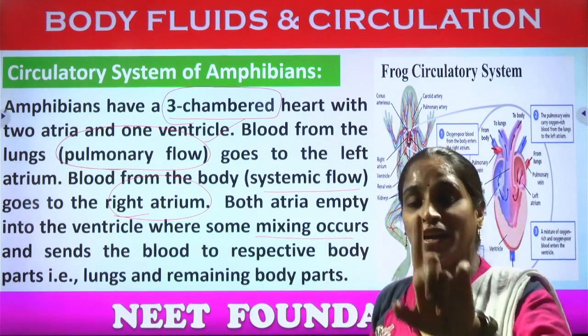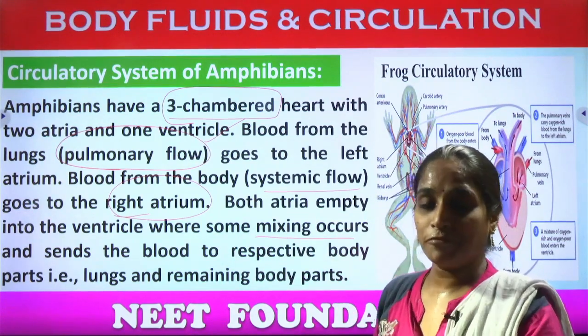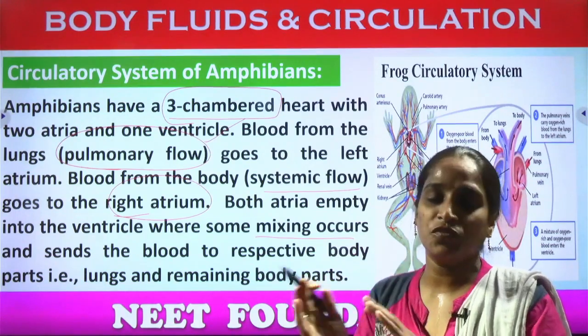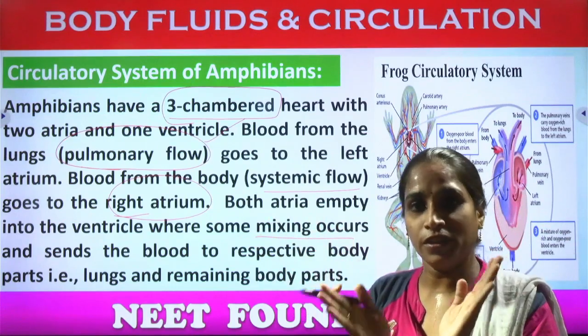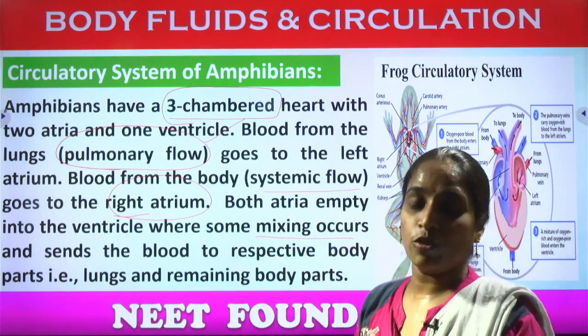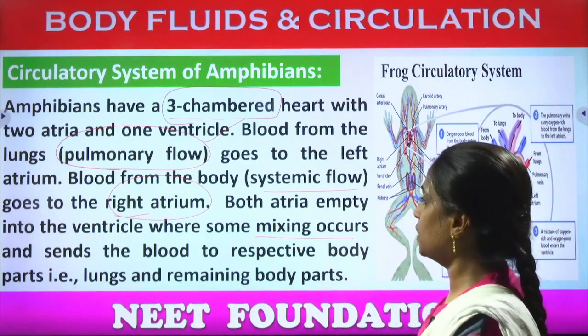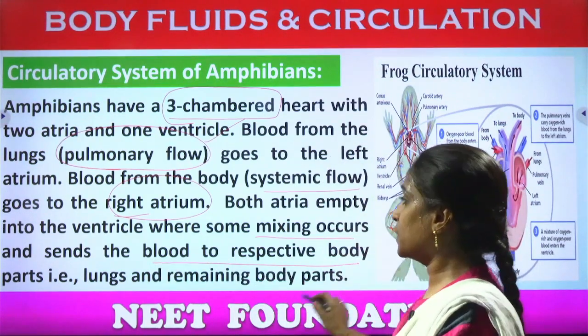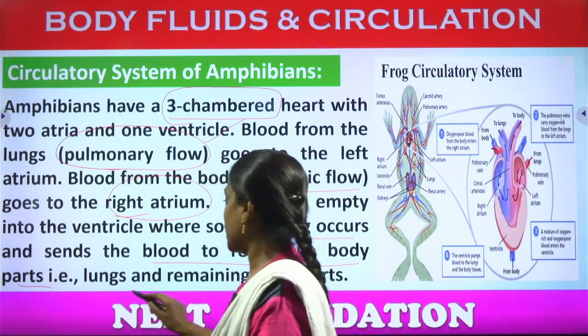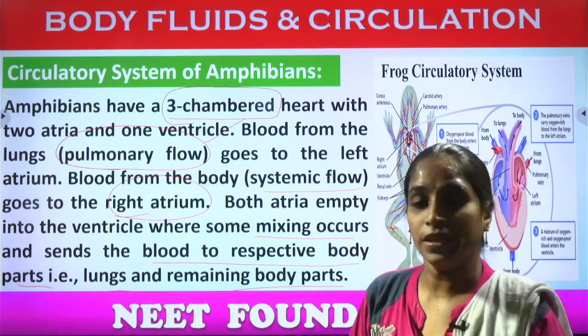Only one ventricle is present in amphibians, so we can observe mixing of the oxygenated and deoxygenated blood, but a partition can be present for separating the oxygenated and deoxygenated blood, and sending the blood towards the respective body parts like the lungs and the remaining body parts.